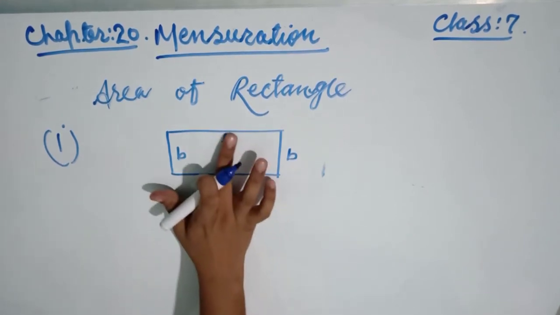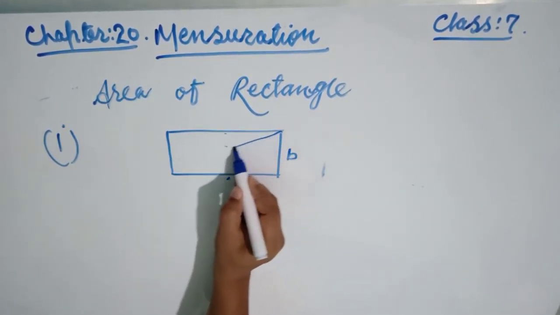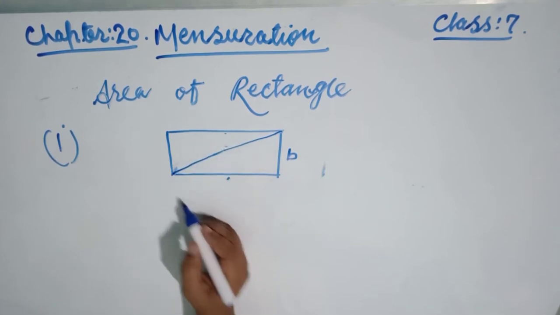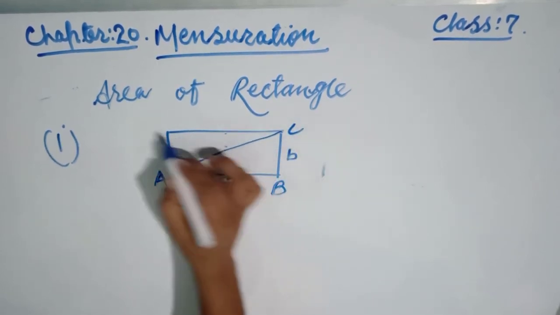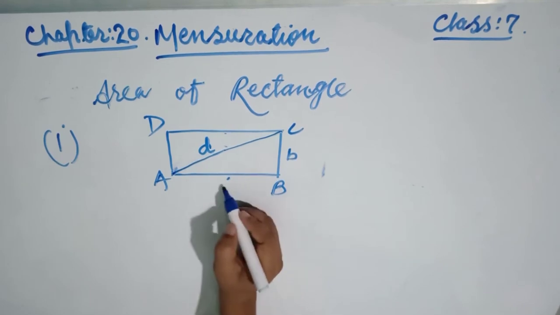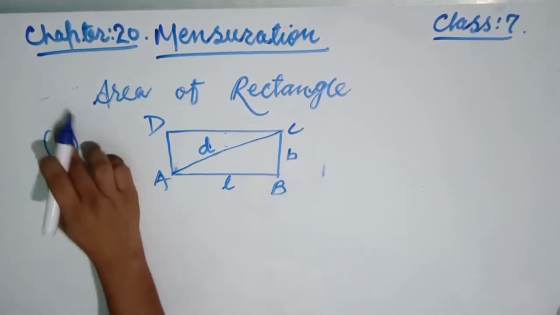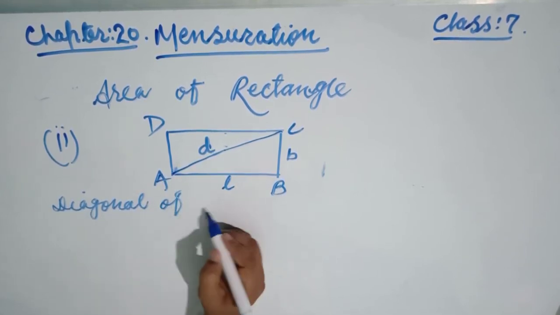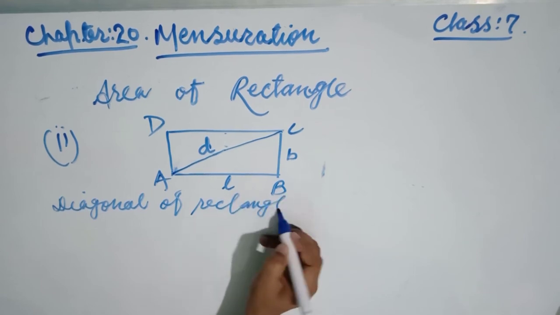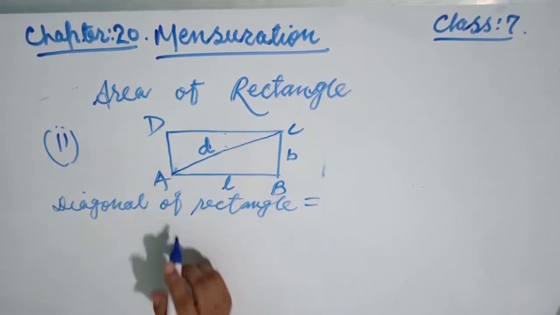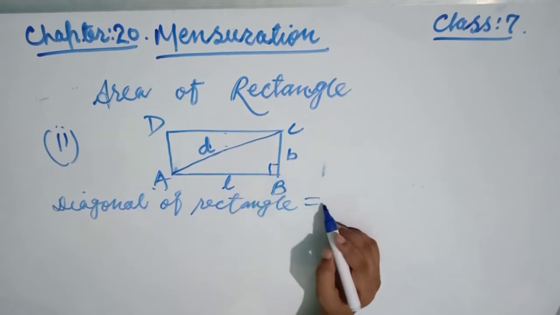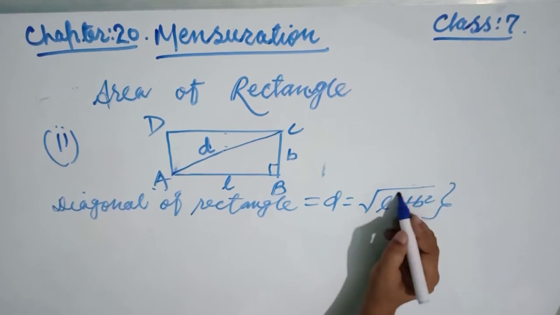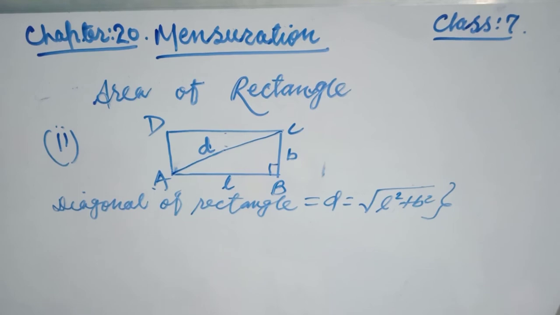Diagonal, friends. Suppose this is a rectangle, join two diagonals, because there exist two diagonals of a rectangle. This is suppose one diagonal. Suppose this is A, B, C, and D for diagonal. So what is the value of the diagonal of a rectangle? Friends, if you look closely, A, B, C is a right angle triangle. So the diagonal of a rectangle D is equal to under root L square plus B square. Remember this formula: length square plus breadth square. This is the diagonal of a rectangle.